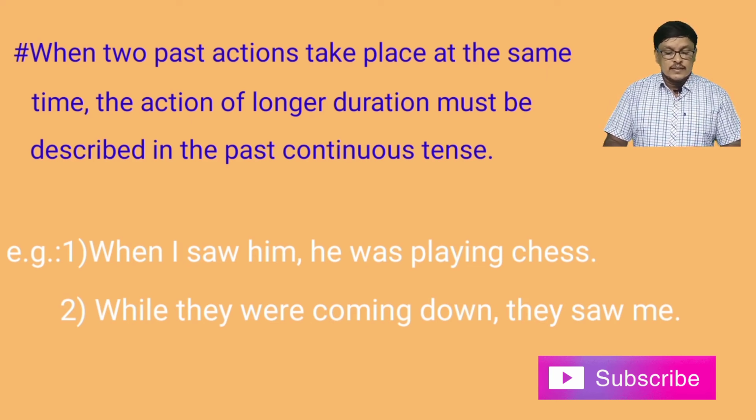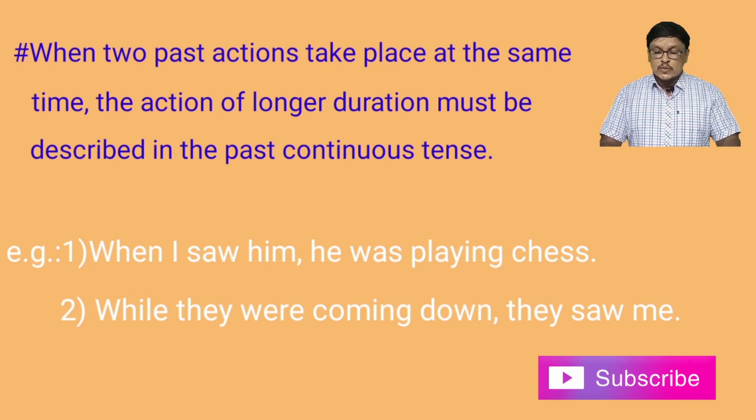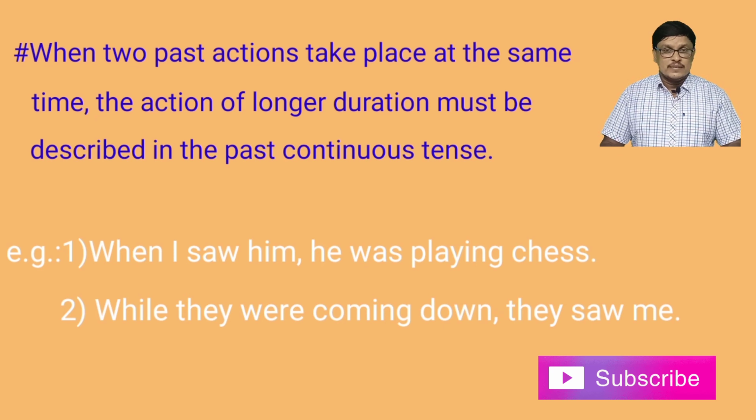Two tenses are there. In the first example, saw is in the simple past, was playing is in past continuous. In the second example, were coming down is in past continuous, saw is in simple past. So we can understand that when one action was going on, the other happened or the other took place.